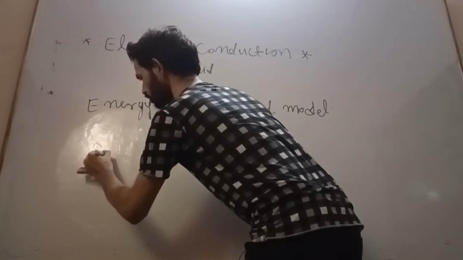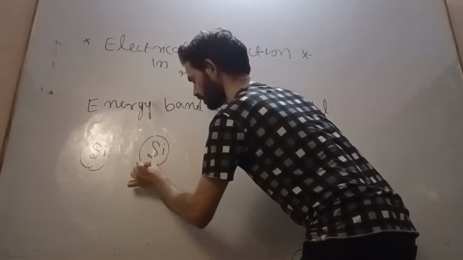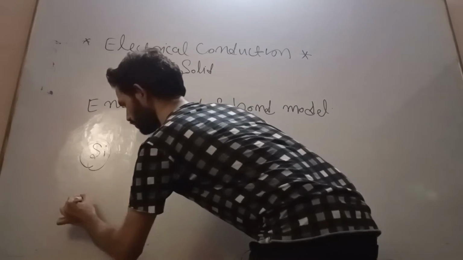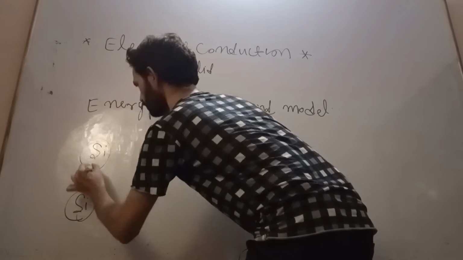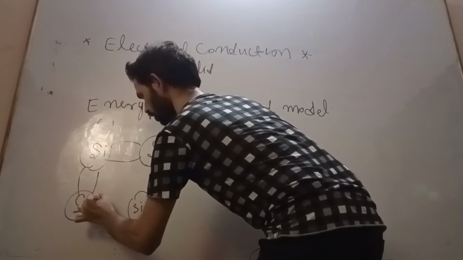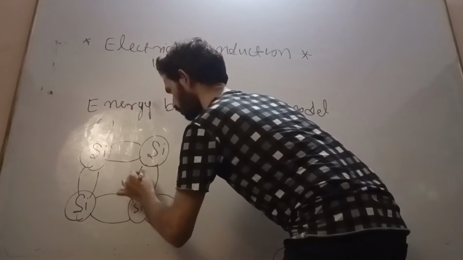See here, this is our silicon atom. This silicon atom is surrounded by valence electrons.